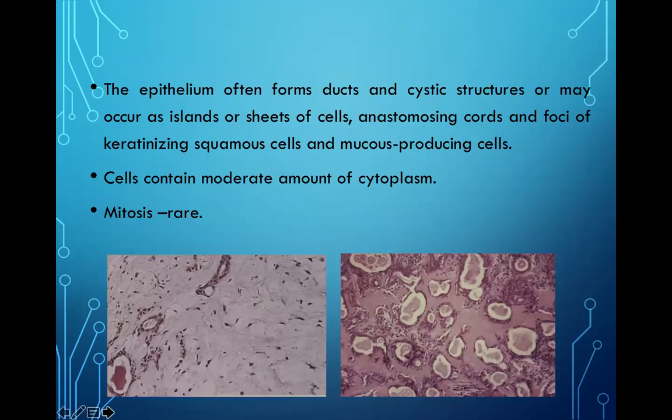So epithelium shows ducts and cystic structures, as you can see in the picture, and may occur as islands or sheets of cells, anastomosing cords, and foci of keratinizing squamous cells and mucus-producing cells. And the cells contain a moderate amount of cytoplasm. Mitosis is rare.